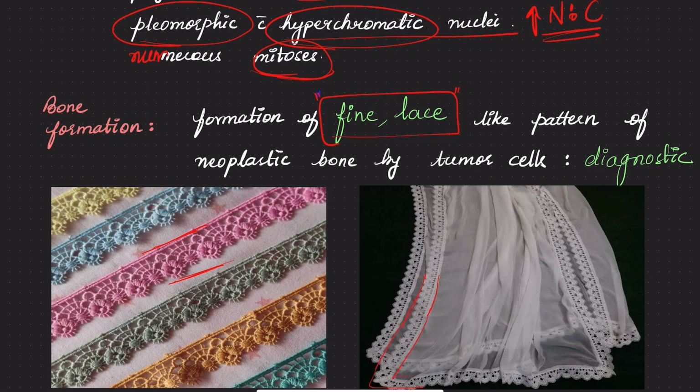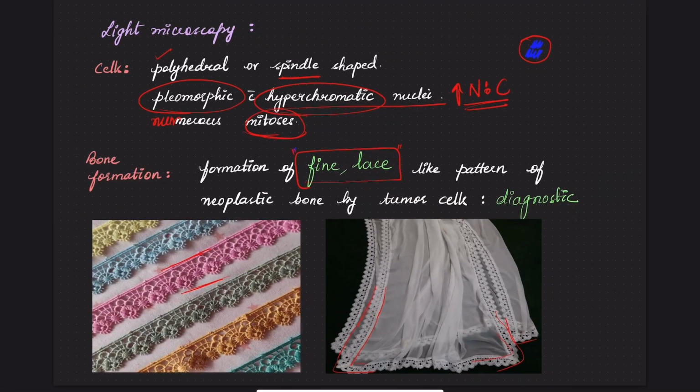Along dupattas, this is a lace dupatta, the ends have the lace. It beautifies the garments. This is a delicate mesh-like framework, an artwork that enhances the beauty. So the new bone formation occurs in this lace-like pattern, and this is very diagnostic of osteosarcoma.